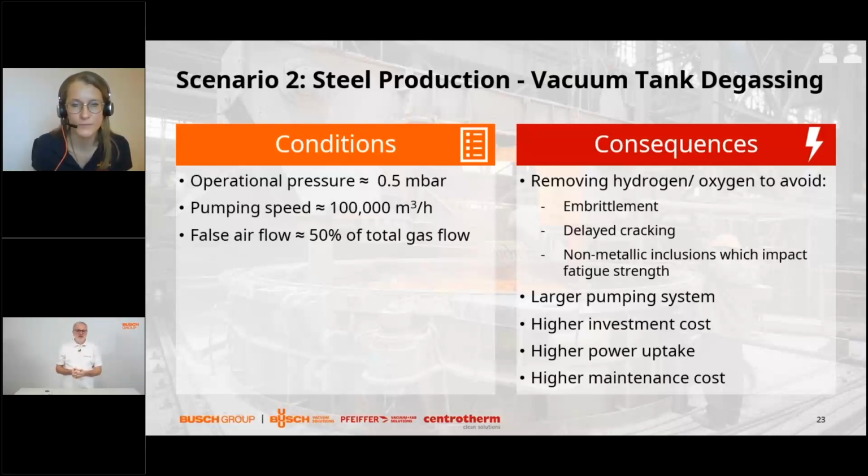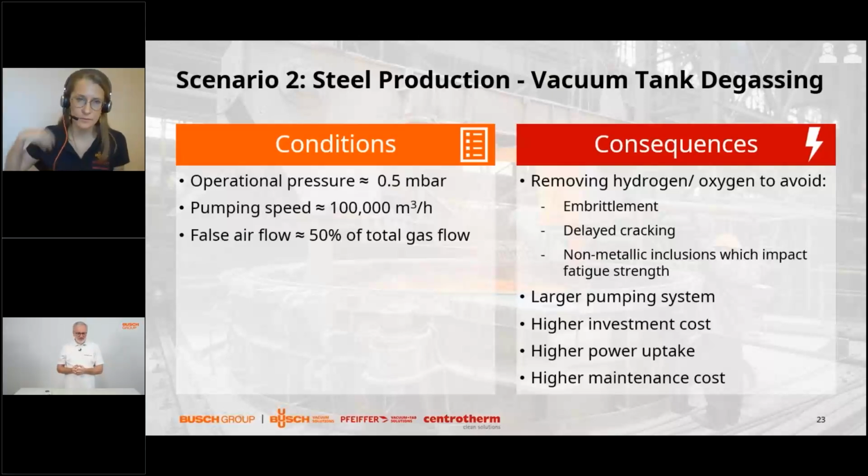So the product quality can be very much improved by removing the hydrogen, as well as by removing the oxygen, because metal plus oxygen gives an oxide. So there will be non-metallic inclusions which have a bad effect on fatigue strength. Steel products which are exposed to high mechanical stress, crankshafts for example, need this type of processing in order to achieve the desired product quality.